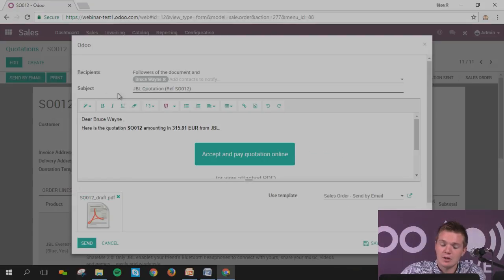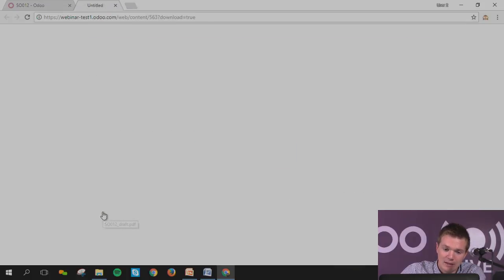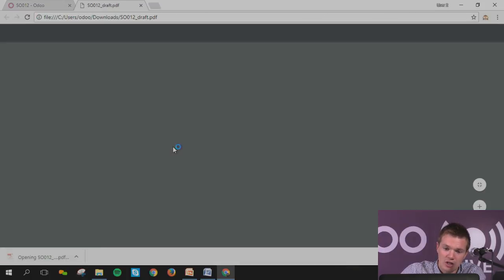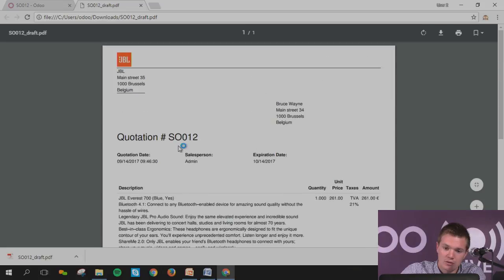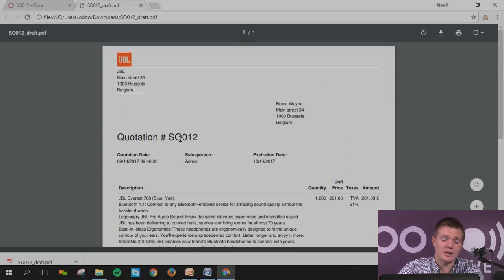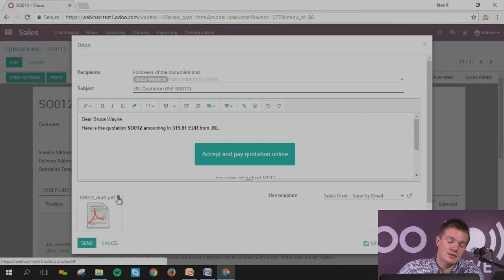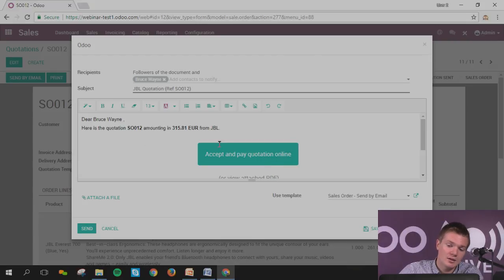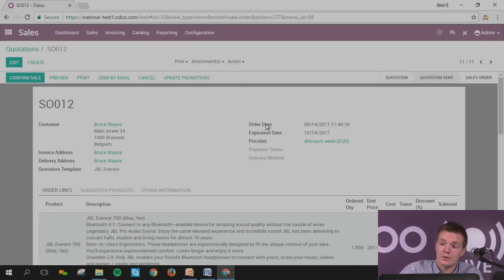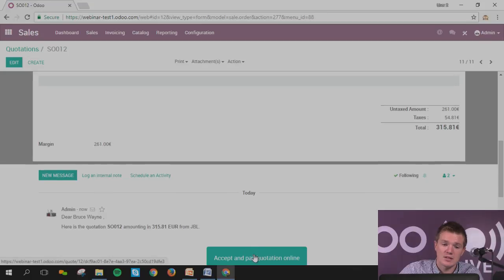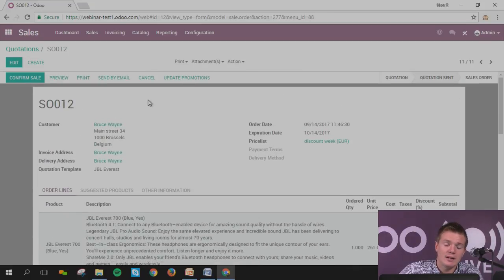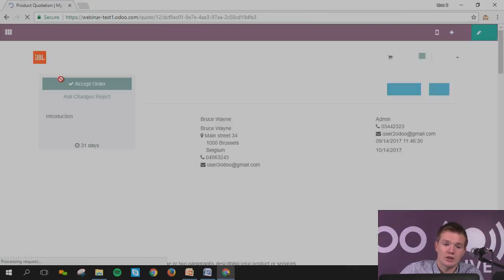As you will see, you're going to have the classic PDF. This is the one that you want to change. So you've got the information. According to us, we've created this one because all the pragmatic information is there. If it's only for look and feel, then what I would suggest is you just erase the PDF, and the customer will be able to click on this button. You send it to the customer, and when the customer clicks on this button, directly he will be able to see a quotation online.